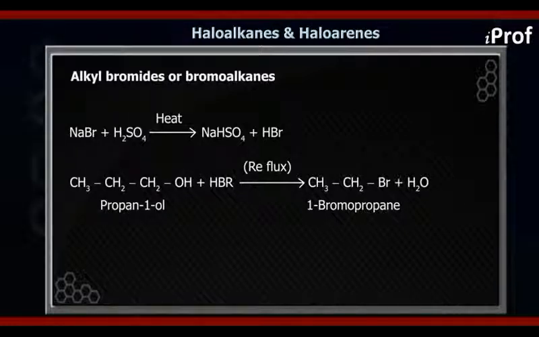Now in this reaction we also do one more process that is called refluxing. Refluxing is the heating of the reaction mixture in the presence of a water condenser. But why are we doing refluxing in the preparation of RBr from alcohols with HBr? Why didn't we do it with the HCl?